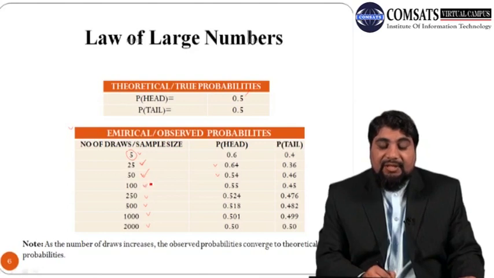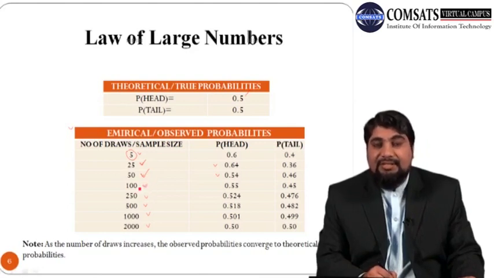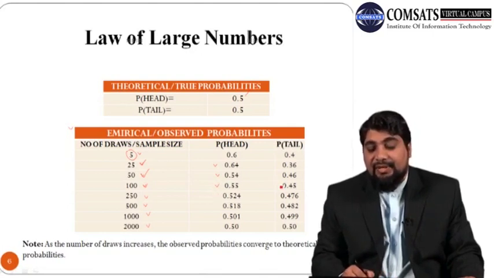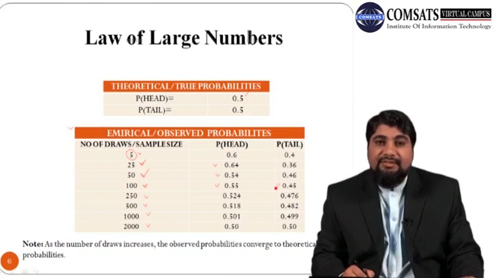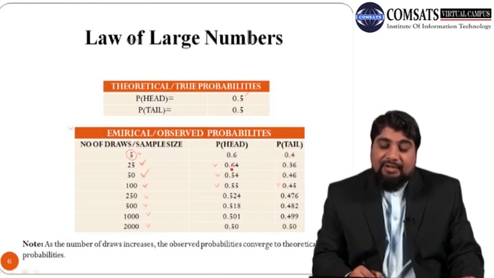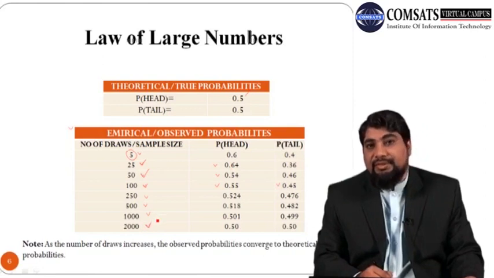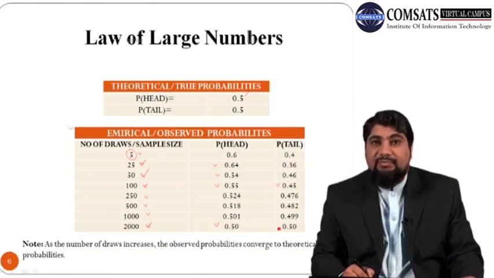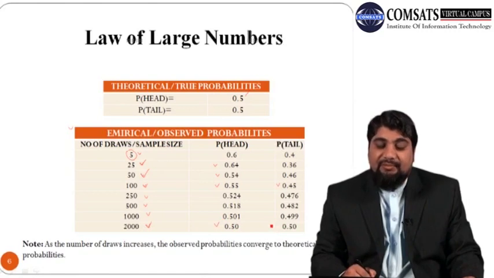Similarly, when the number of draws increases to 100, the probability of head is 0.55 and the probability of tail is 0.45. And when the number of draws goes up to 2000, the probability of head is 0.5 or 50%, and the probability of tail is also 50%.